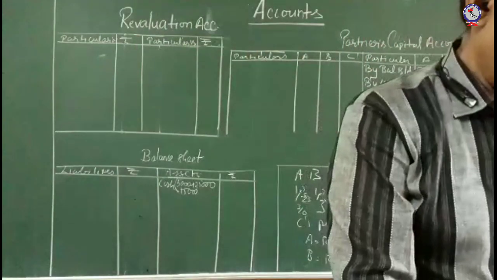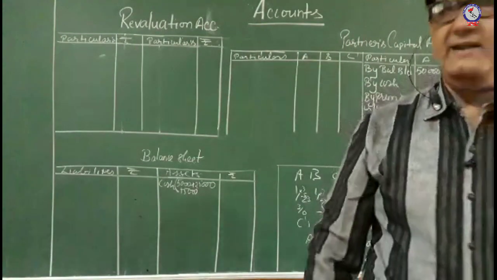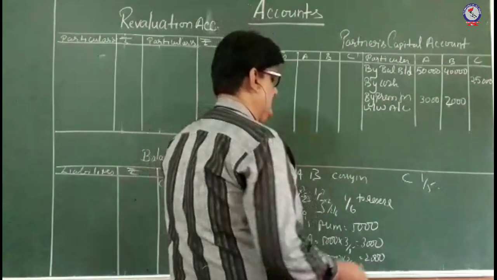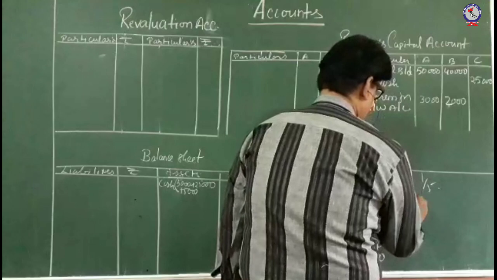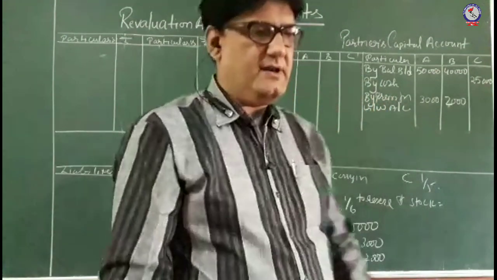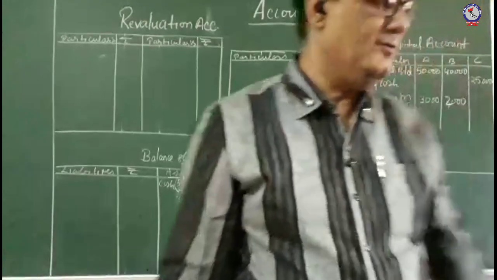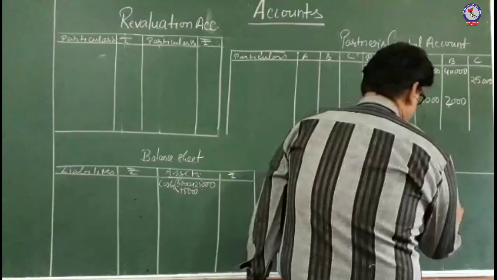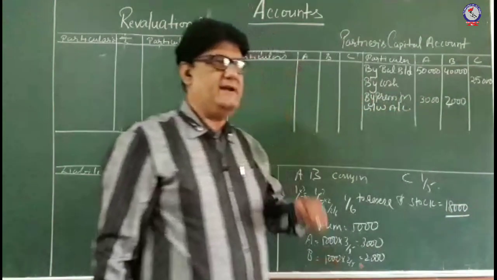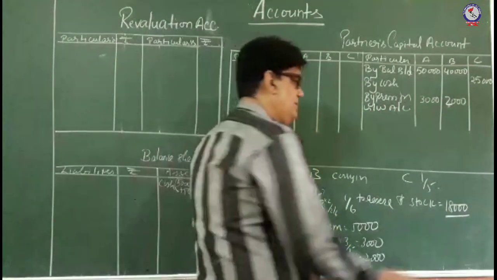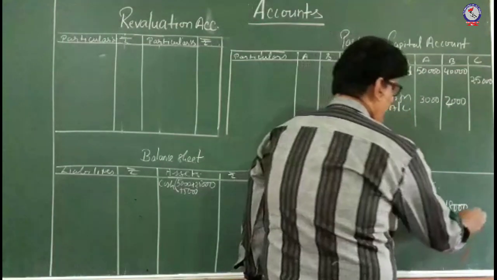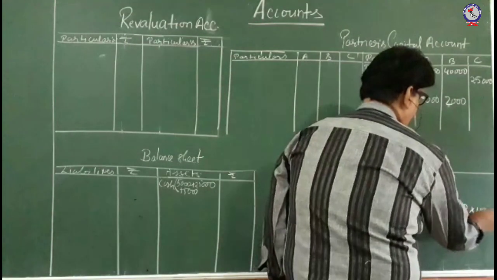Then comes stock, which is undervalued by 10%. The valuation of stock that is given is 18,000, and it is said that it is undervalued by 10%. That means this stock is worth 90%, and we have to convert it into 100%.